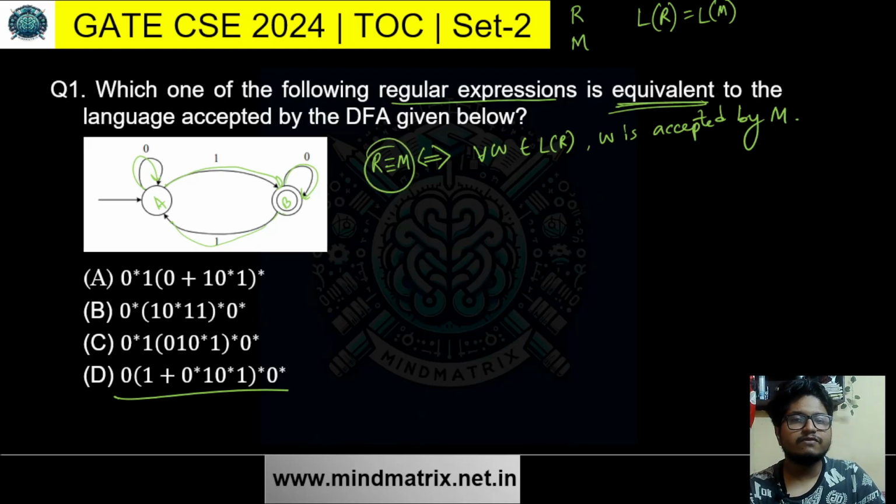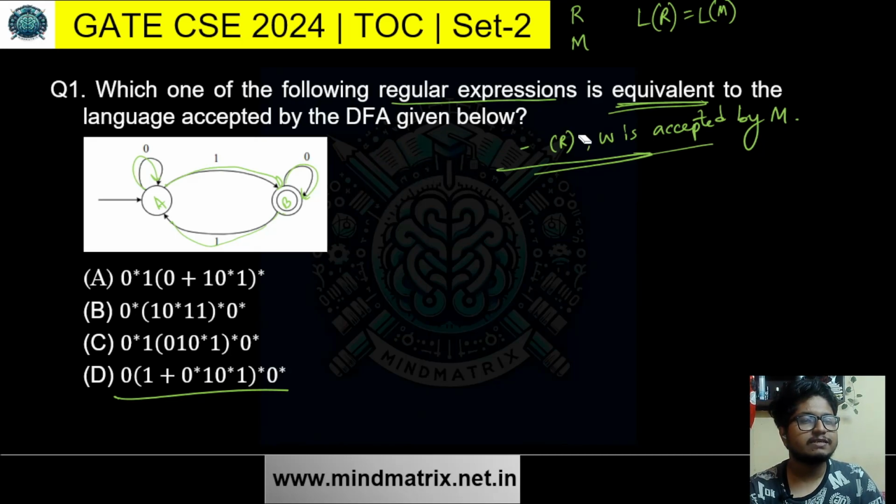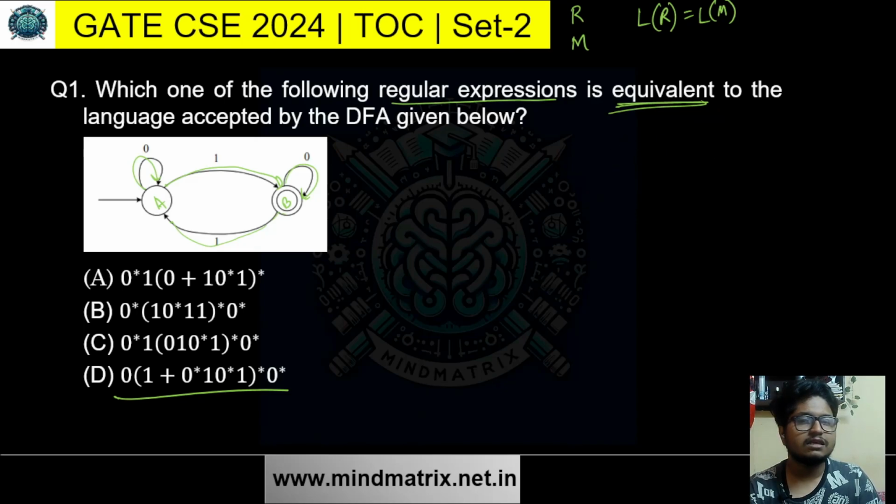Both side equivalence means this is true if this is true, and this is true if this is true. All the strings that belong to the language generated from R have to be accepted by M. Also the reverse, all the strings accepted by M have to be generated from the regular expression. That is the both side equivalence.